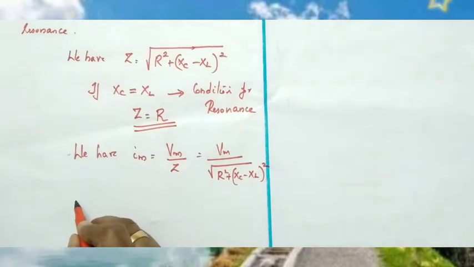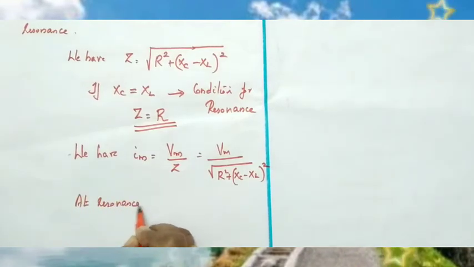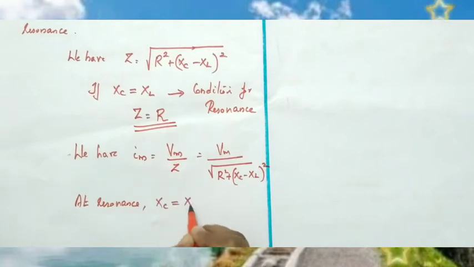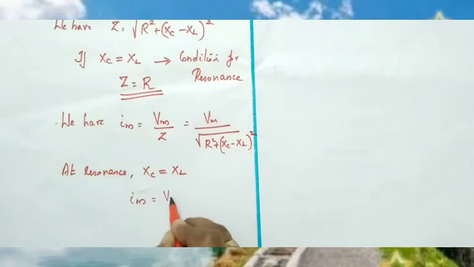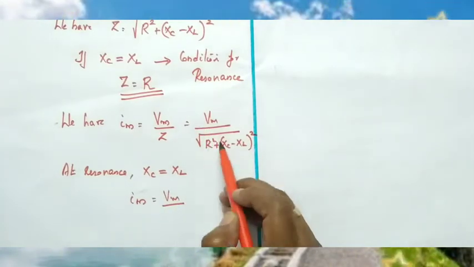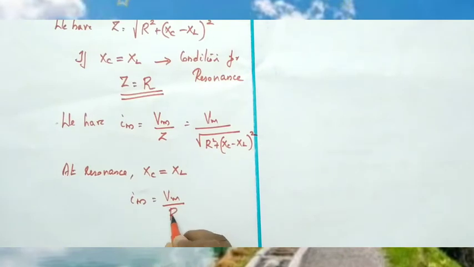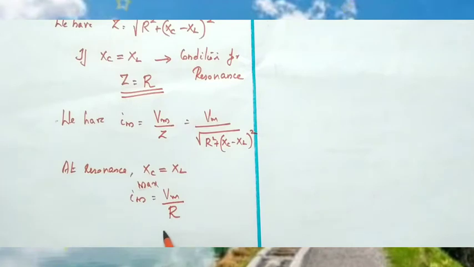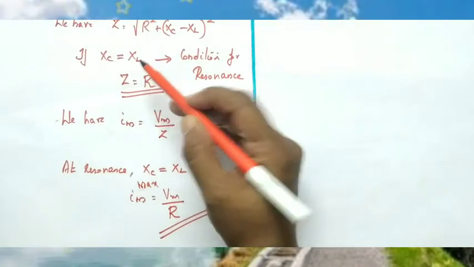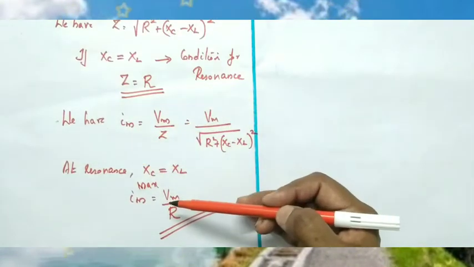But at resonance, we know that Xc and XL are equal. So, what happens to current? Current is Vm divided by Z, and at resonance, Z becomes R. So, Im equal to Vm by R. That means current becomes maximum value. So, at resonance, the condition is Xc and XL are equal, impedance decreases, and current becomes maximum.